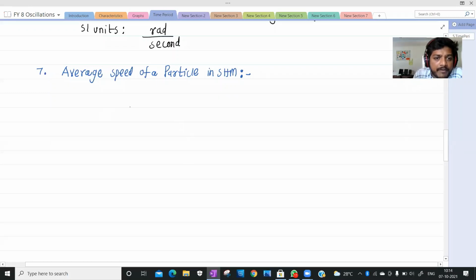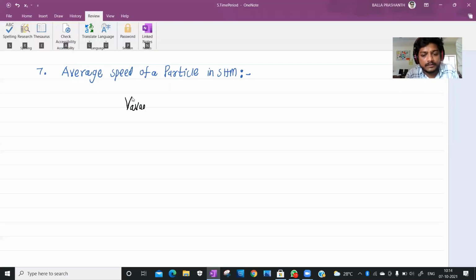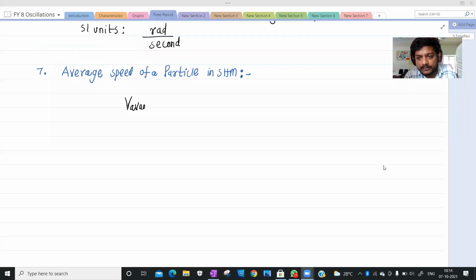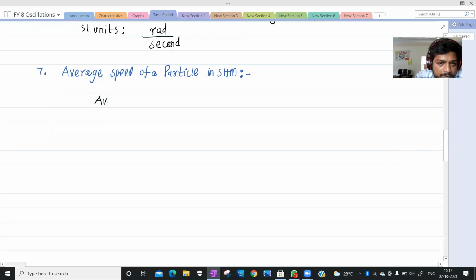Right. So here the average speed. Average means total by total, the total sum by the total number. So here the average speed, which is denoted by V average, we can write as average speed.